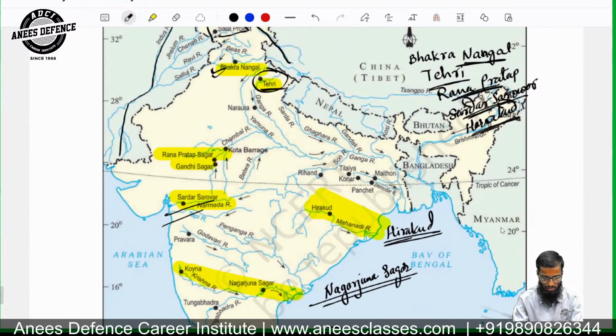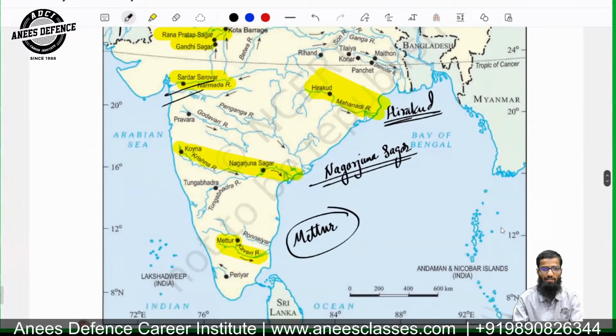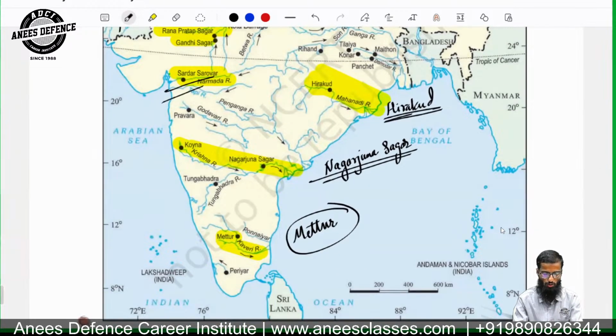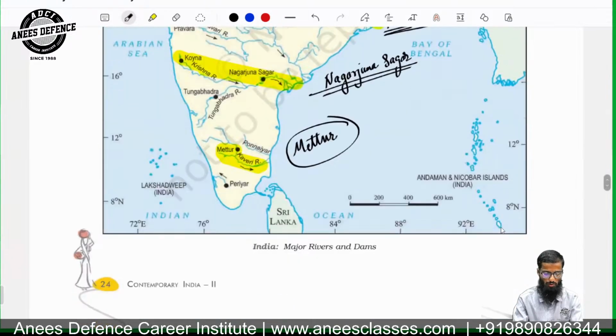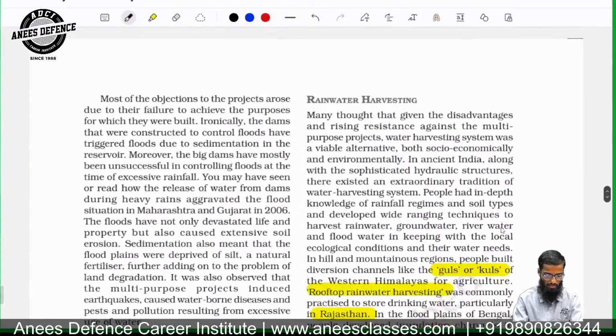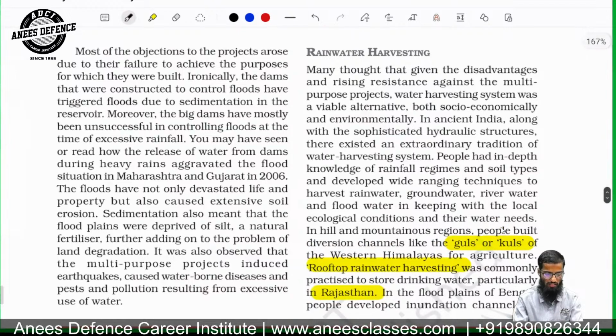I talked about the river Kosi also, Ghagra also, Gandak also. And you know about the Brahmaputra river and its tributaries. A lot of floods occur every year in the floodplains of Assam. Assam has two parts, Upper Assam and Lower Assam. Particularly Lower Assam has tremendously faced the problems of floods over the years, and we are not able to instill a proper system to control the chronic effects of the floods.